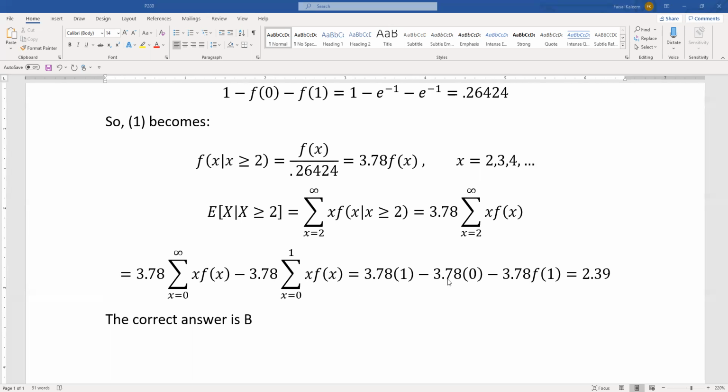And minus 3.78: when you substitute x equals 0 here, you get 0 times f0, which is just 0. And when you substitute x equals 1 here, it's 1 times f1, so that's just f of 1. And f of 1 we know is e to the negative 1. So when you substitute that, this all ends up being 2.39. That is choice B.